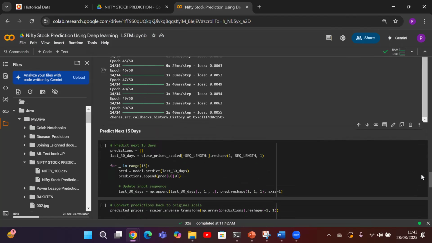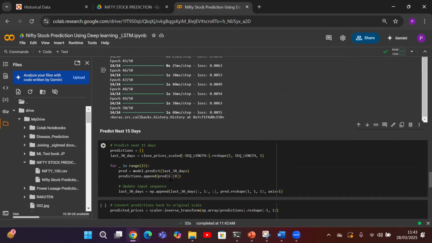Once the model training is over, we can go ahead with the predictions. In this case, we are going to predict what is going to happen in the next 15 days. For the comparison, we will be taking the last 30 days of real data and we feed it into the model. The model predicts 1 day at a time and updates the input sequence with the new predicted price.